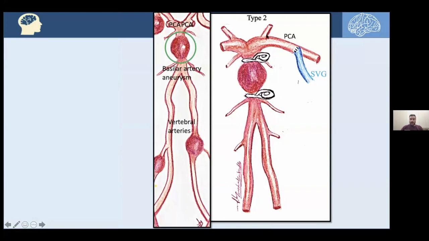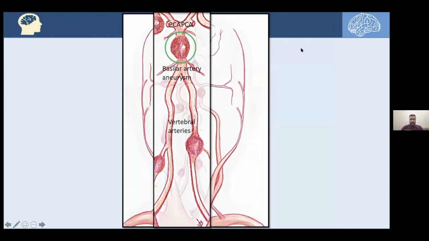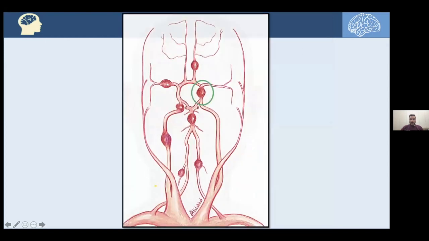Indeed, we can make a type 2 bypass in which we can use the occipital artery, for instance, here, because we are dealing with the posterior circulation. This is a scalp artery, and we attach it to the saphenous vein graft and anastomose it with the PCA to supply that area with blood.